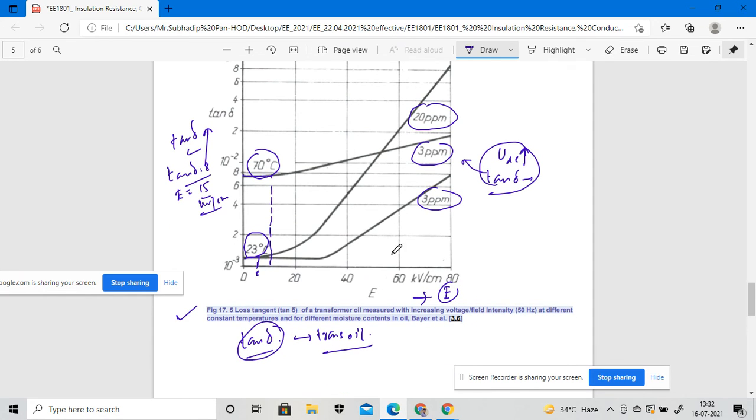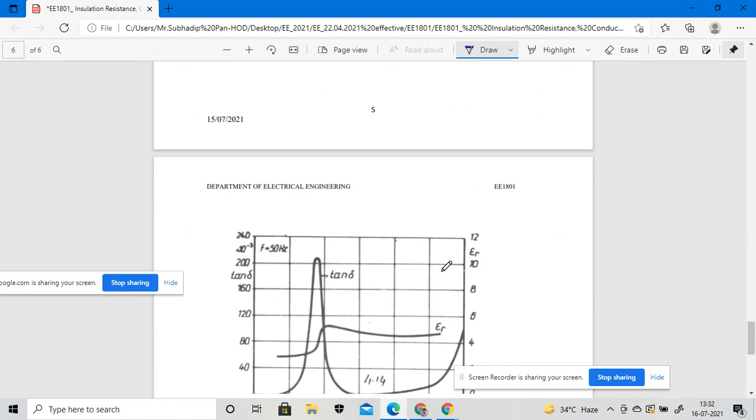Is it clear? From this graph we will see what my values of tan delta will be for a transformer oil with an increment of the voltage, U DC, at a constant frequency of 50 hertz, at a constant temperature, and for different moisture content. So what will be the representation of my tan delta? We will discuss that on this figure, right?